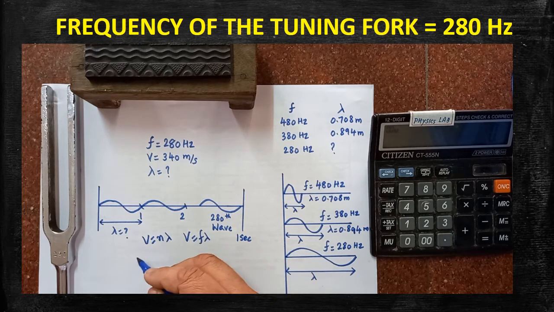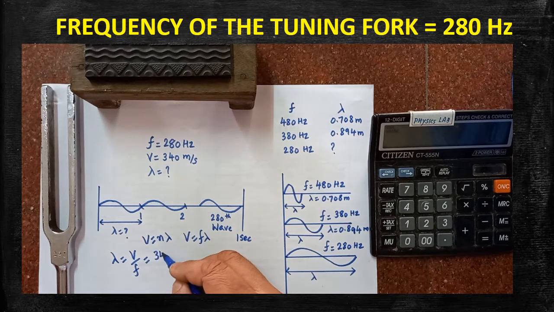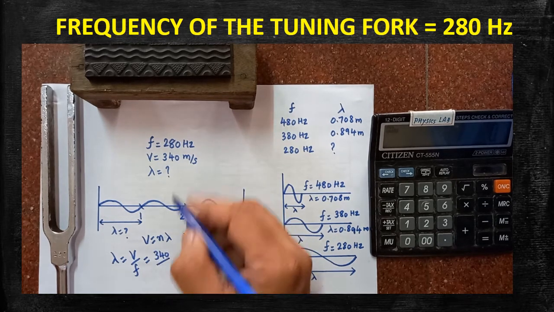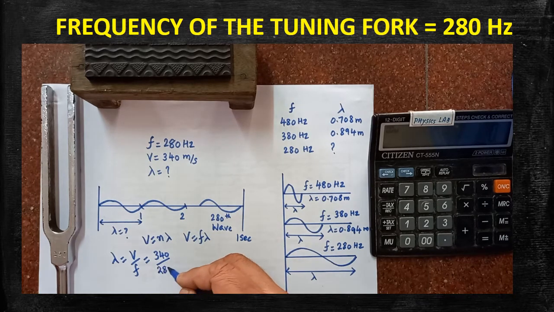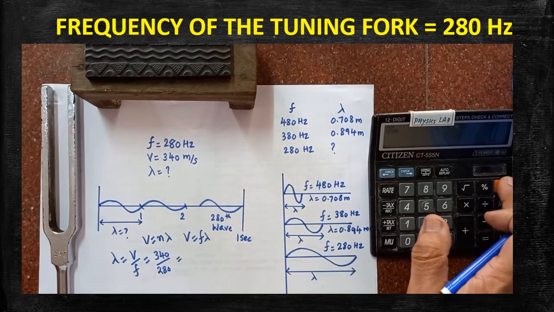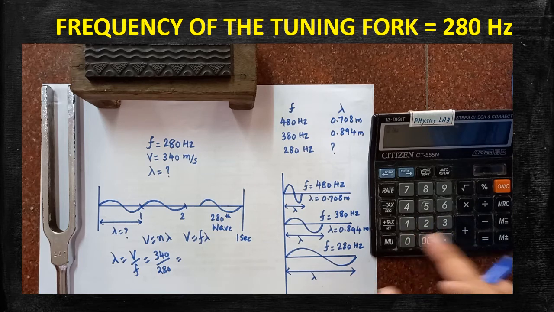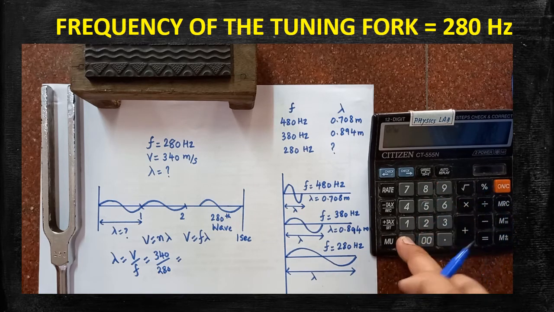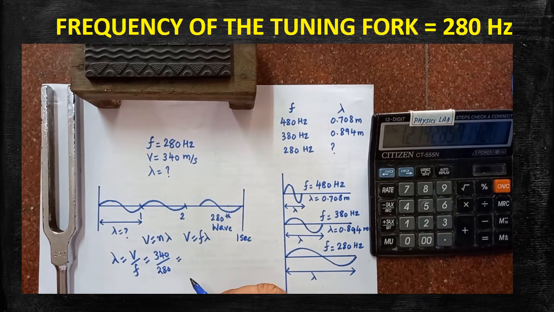Now what is required here? Lambda is required. Wavelength is to be calculated. Lambda is equal to V by f. That is the formula. Substitute 340, the velocity of sound, divided by the frequency, 280 Hertz. Calculate 340 divided by 280 is equal to, what is the value shown here? 1.21.